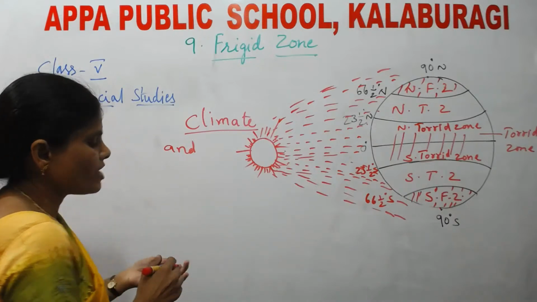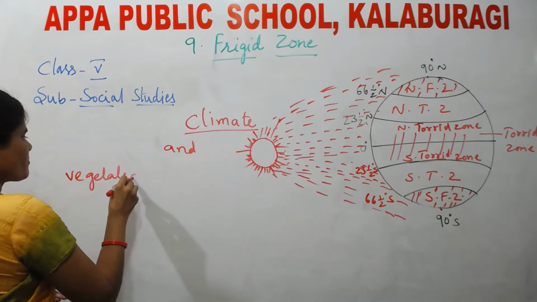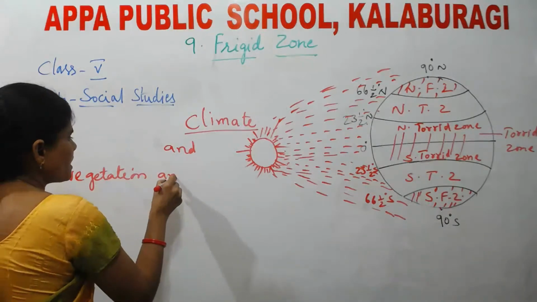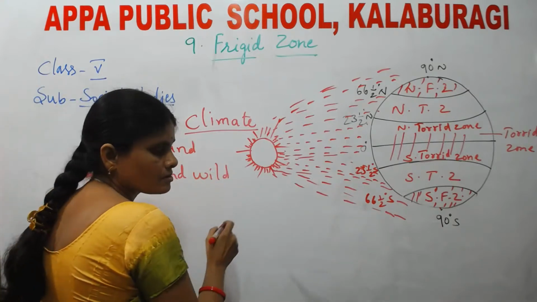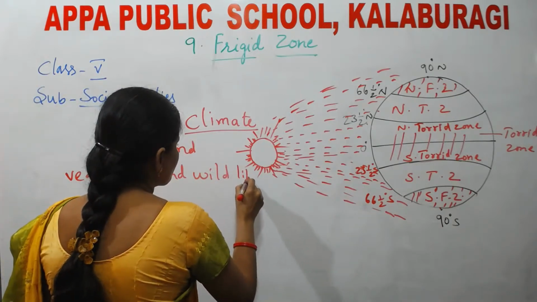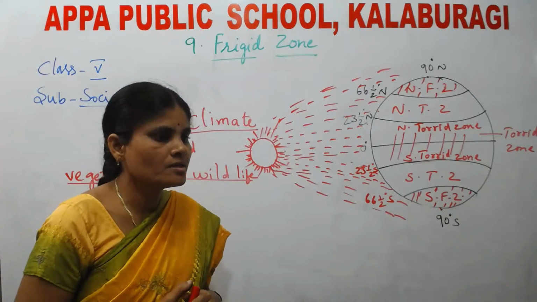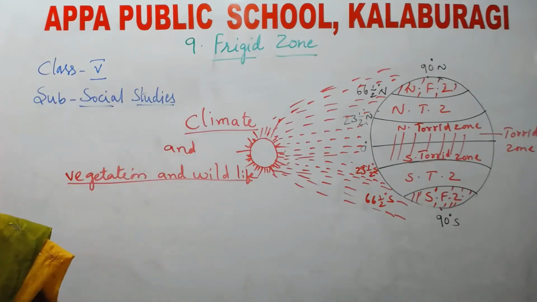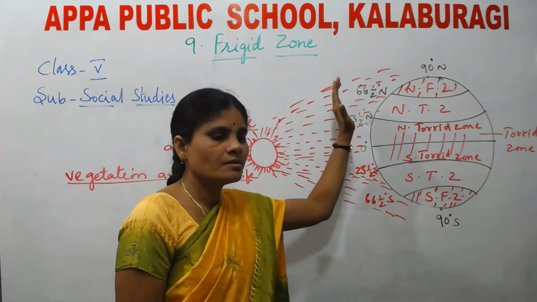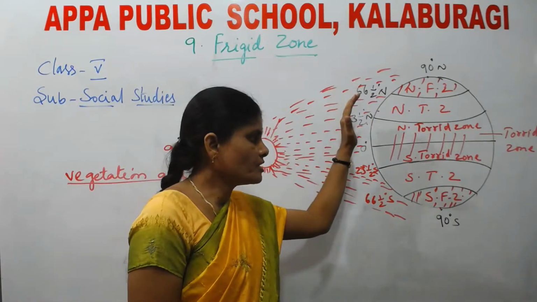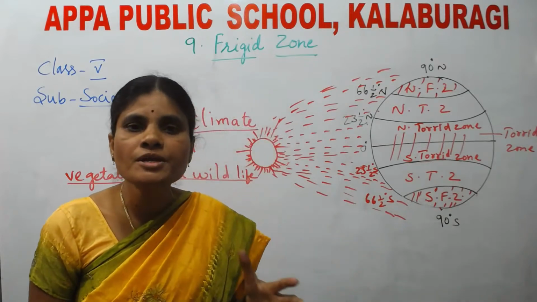Vegetation and wildlife. What type of vegetation is found in this region? Let us see now. Already I told you that this region, the north frigid zone and south frigid zone, they are extremely cold.